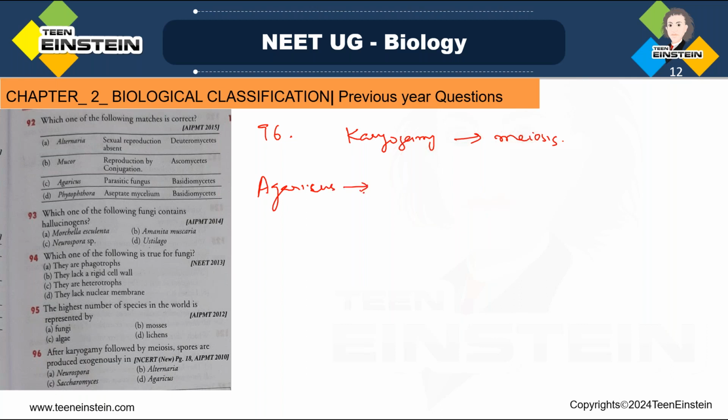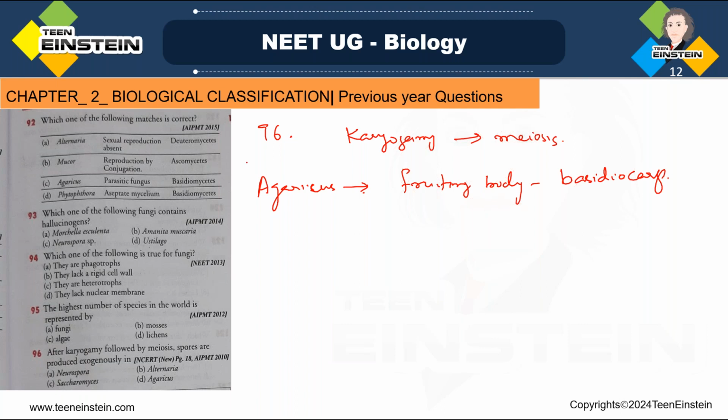In Agaricus, you can see exogenous spores. So Agaricus means that is a genus of basidiomycetes. So exogenous spore formation that takes place outside the body, and that is in a specialized fruiting body, right? And the fruiting body of this Agaricus, that is basidiocarp. Right?